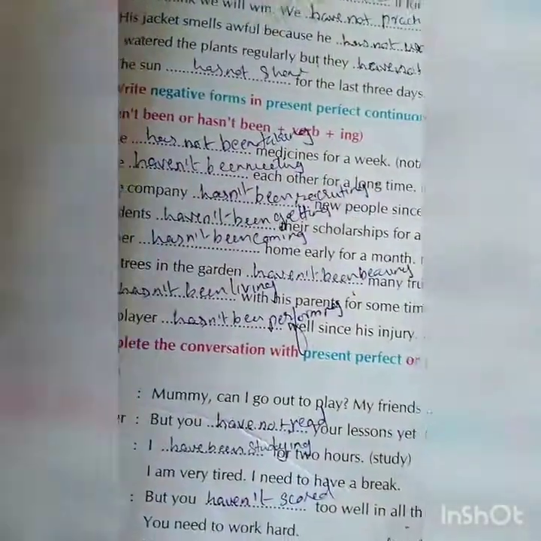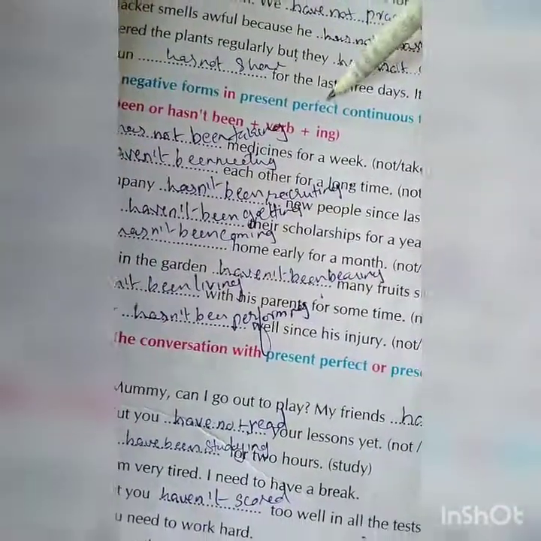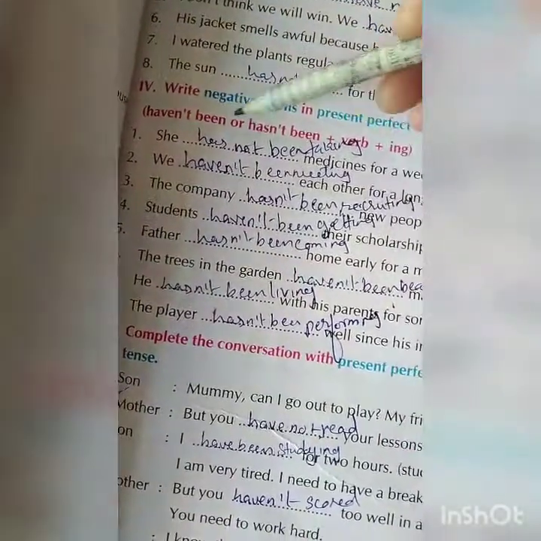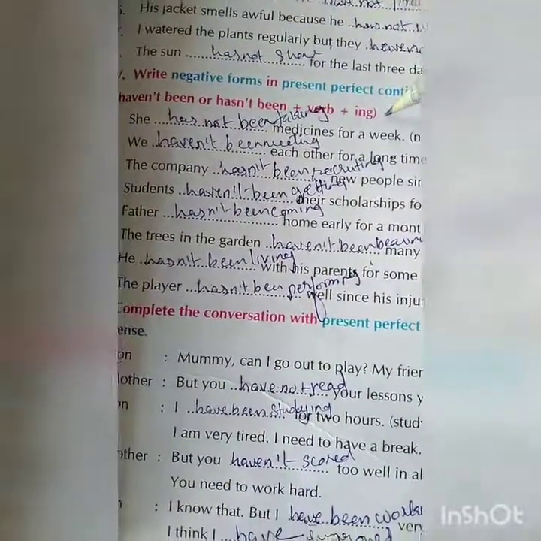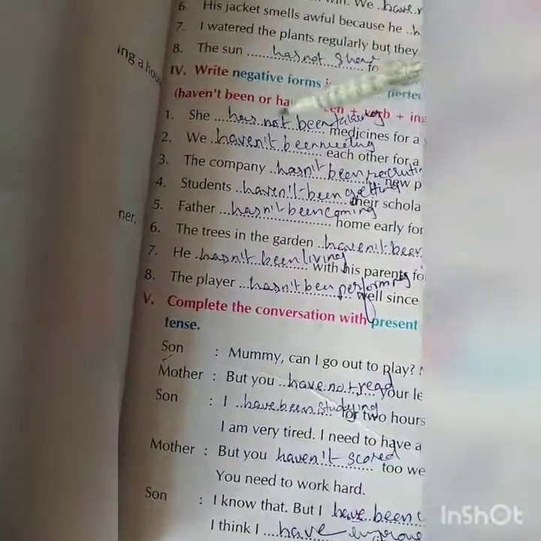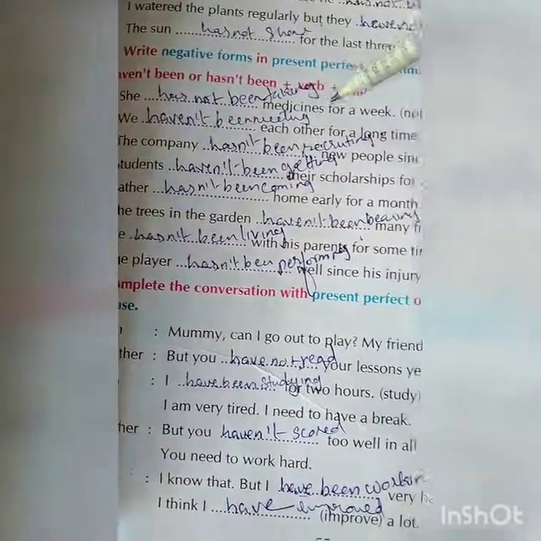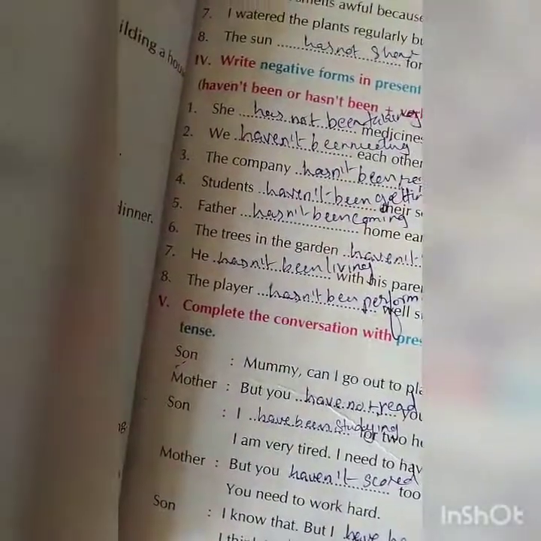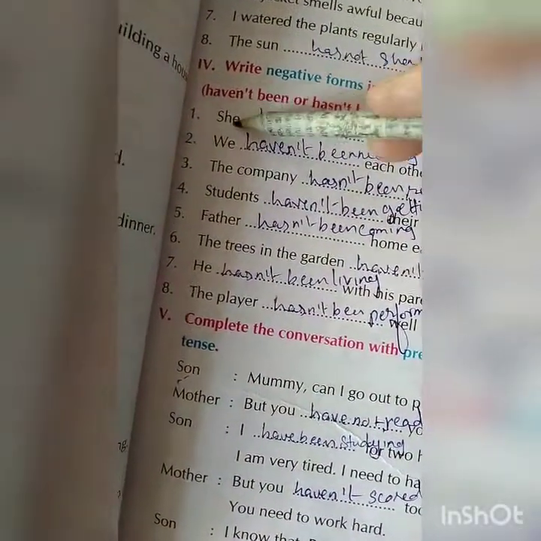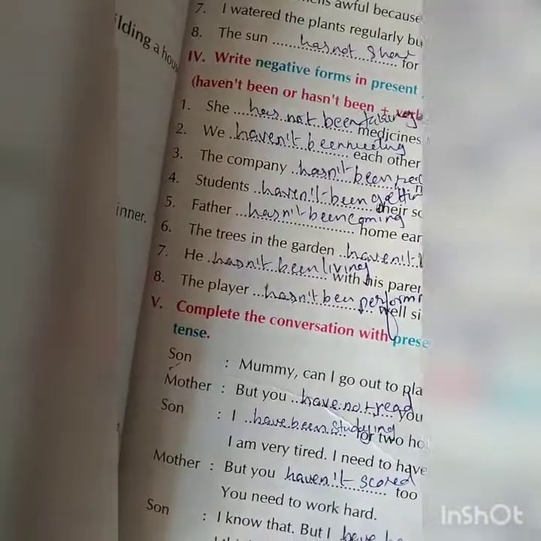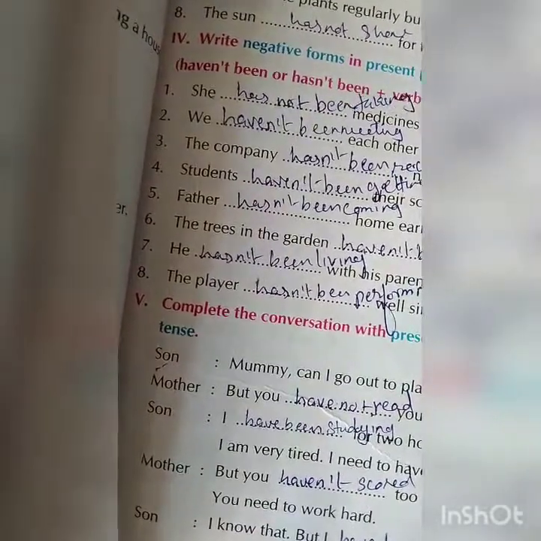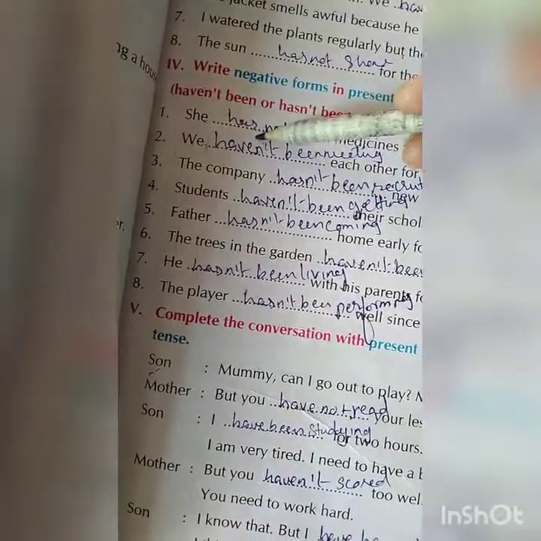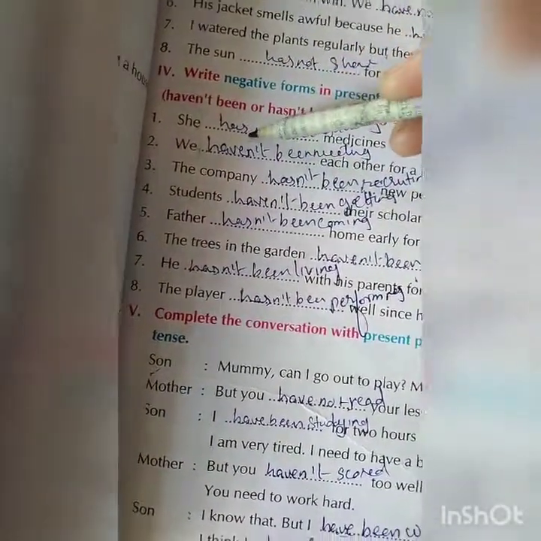Now I give you the example of negative form in the present perfect continuous tense. Its rule is haven't been or hasn't been plus verb plus ing. She has not been taking medicines for a week. Take is a verb. Negative, not. It is singular, so has not been taking medicines. We haven't been meeting each other for a long time. We is plural, so haven't. She is singular, so has.